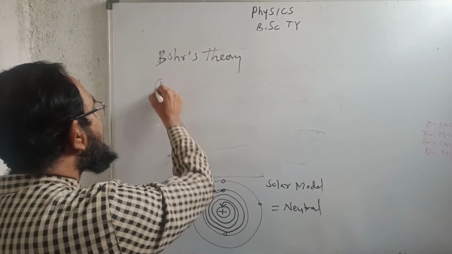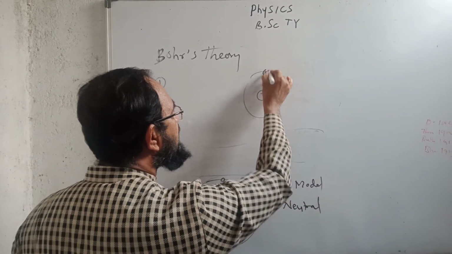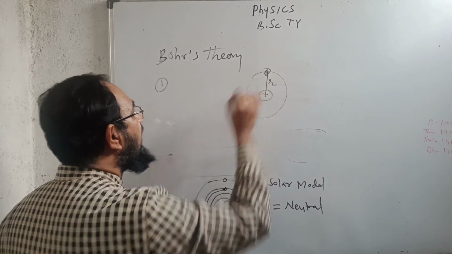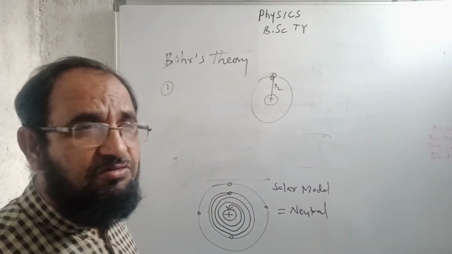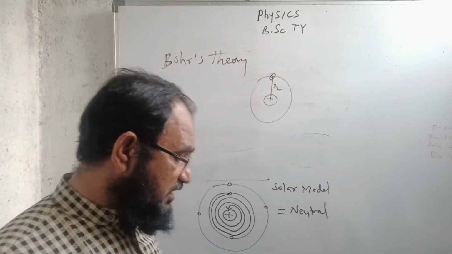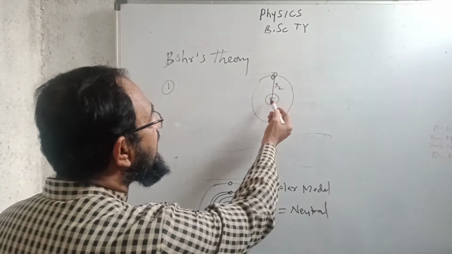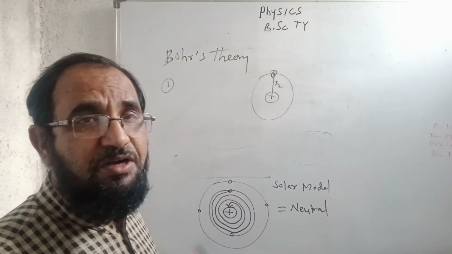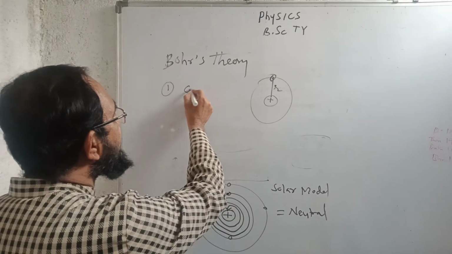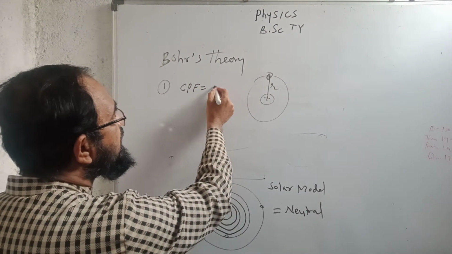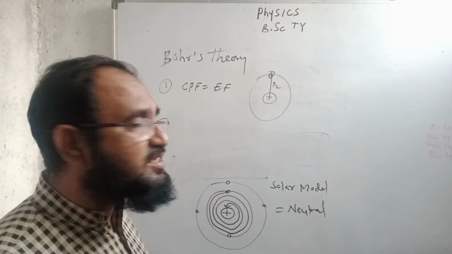The first postulate is about the hydrogen atom, with one electron and one proton, means one nucleus and one electron. When the electron is revolving around the nucleus in a circular orbit, centripetal force is required, and this is provided by the electrostatic force of attraction between the positively charged nucleus and the negatively charged electron.